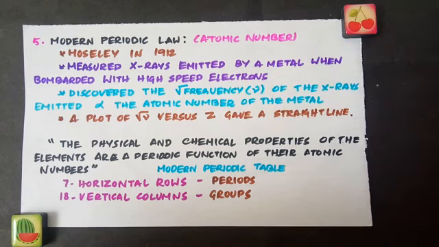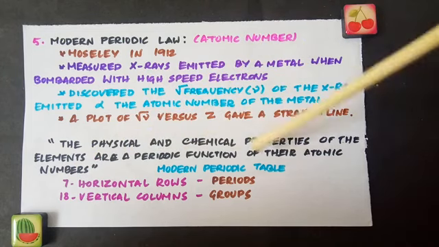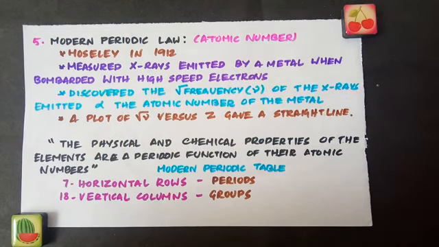He got a straight line. So this led Moseley to conclude that atomic number was a better fundamental property of an element than its atomic weight. So he suggested the atomic number instead of atomic weight should be the basis of classification of elements. That forms the basis of modern periodic law. According to modern periodic law, the physical and chemical properties of the elements are a periodic function of their atomic numbers, not atomic weights, as in Mendeleev's periodic law.